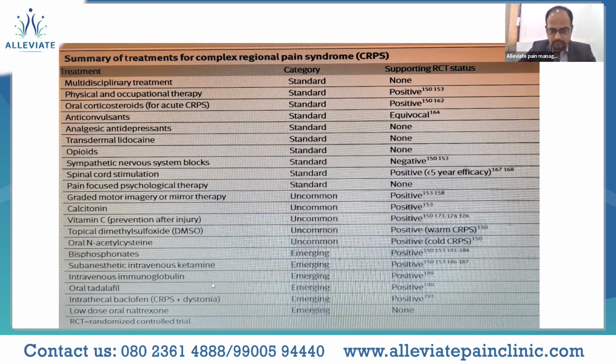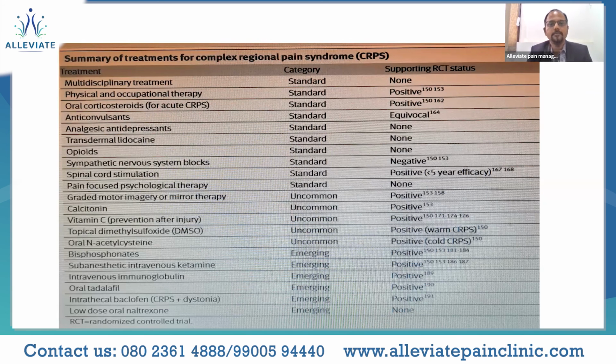And again, vasodilators like tadalafil, and to treat the spasticity and the dystonia, intrathecal baclofen has shown a lot of positive RCT status, and low dose oral naltrexone, even though it's an emerging treatment, does not have much support in the current RCT studies.